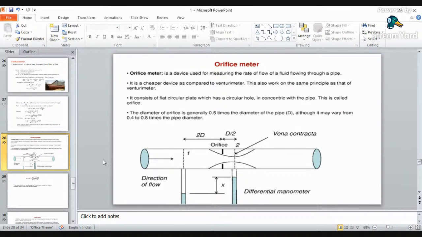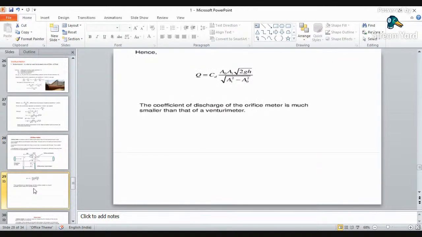Okay, at section 1 it will be P1 by rho g plus V1 square by 2g plus z. Again at section 2 it will be P2 by rho g plus V2 square by 2g plus z. That term is same, that term will get cancelled, and at the end you will get a discharge formula as well. Discharge is equal to CD into A0 A1 square root of 2gh divided by square root of A1 square minus A0 square.